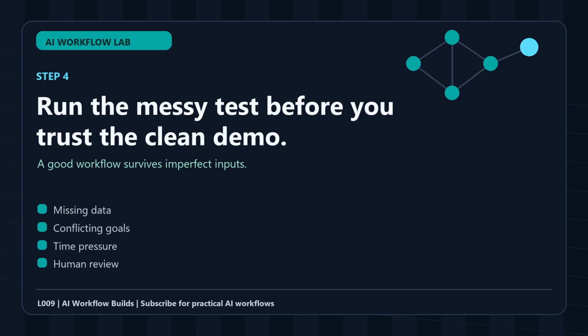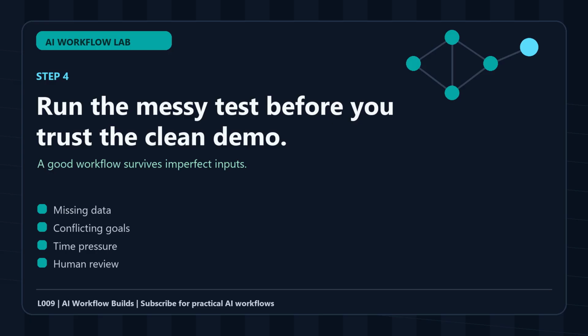Here is the prompt structure I would use. Act as a practical AI workflow operator. Your job is to help me with AI calendar system for busy professionals. Use the context below. Do not invent facts. If information is missing, mark it as missing. Give me a concise output I can act on today. Then add the task, convert obligations into a realistic calendar with buffers and priorities.